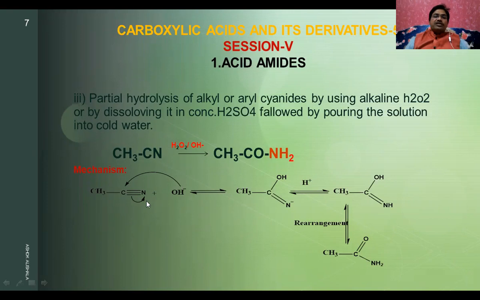You get an intermediate where nitrogen has a negative charge, and it takes the H plus ion from the H2O2. You will get an imine hydroxy compound, which undergoes rearrangement, and finally you will get acetamide. That means methyl cyanide in the presence of hydrogen peroxide in alkali gives an acetamide compound.